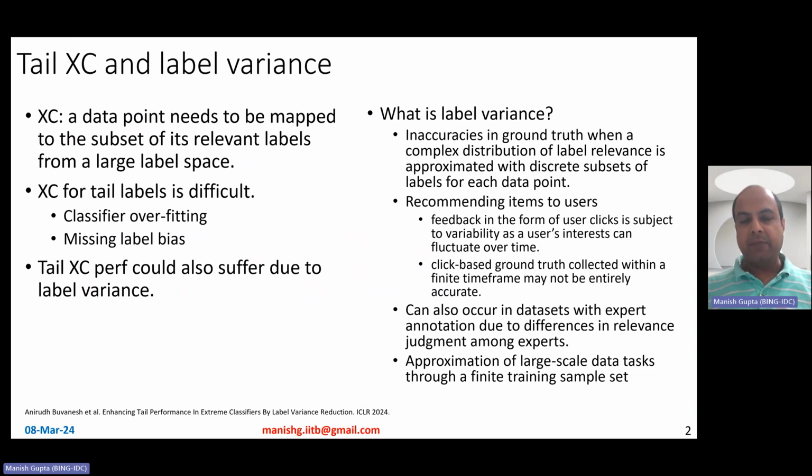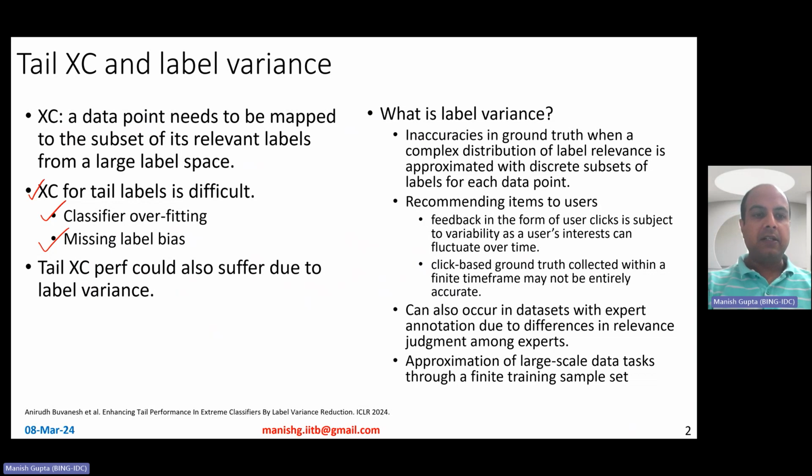Now, extreme classification by itself is a challenging problem, but what is even more challenging is extreme classification for tail labels. So what are tail labels? Labels for which there are not enough data points, a very small number of data points. Now, this leads to classifier overfitting for those particular tail labels, and also there is a missing label bias. So if there are missing labels for some data points, then that makes this problem even worse.